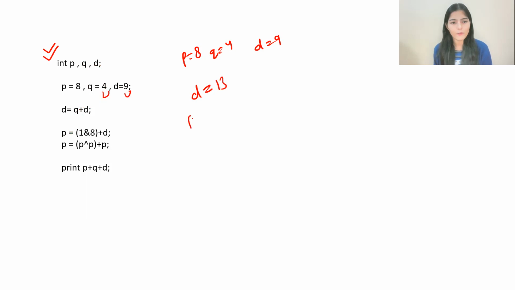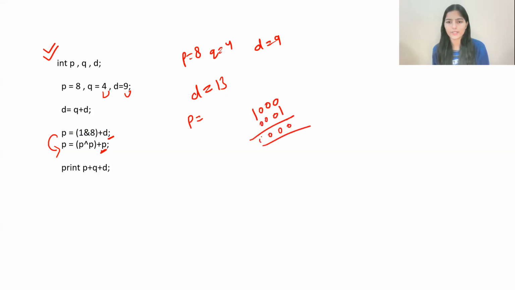Then we are updating the value of P. Now here, just have a look. Is this a redundant statement? No, because on the next line we are updating the value of P and we are using the previous value of P. It means you have to calculate this as well. P equal to 1 bitwise AND with 8. So 8 is 1 0 0 0, and 1 is 0 0 0 1. Here you will get 0 only. So we are doing 0 plus D. D value is 13. So P value will be 13 itself.